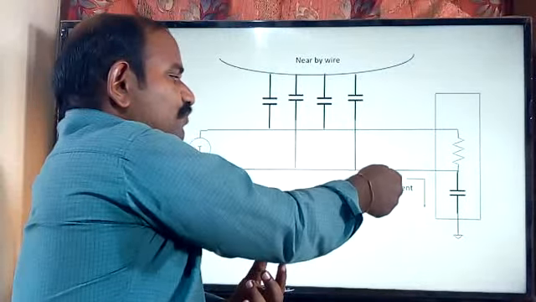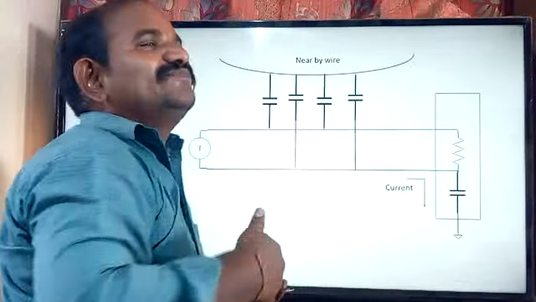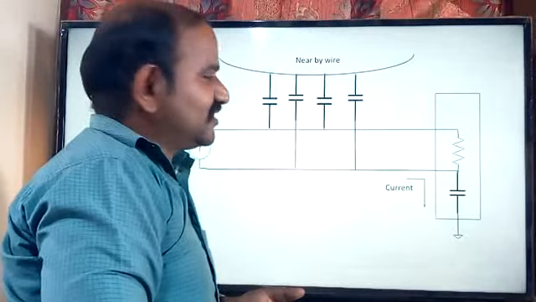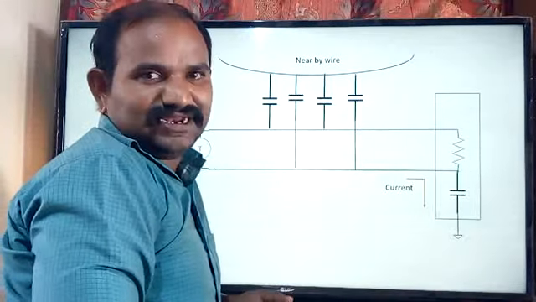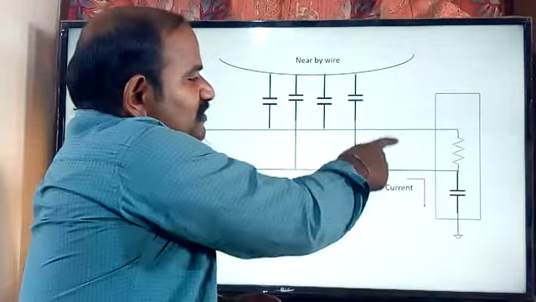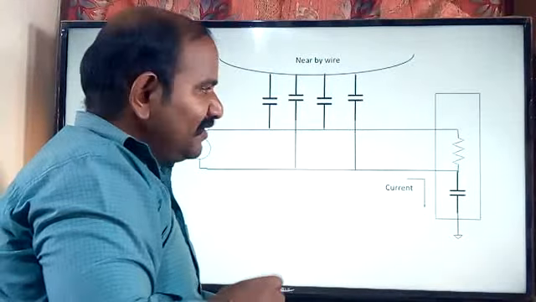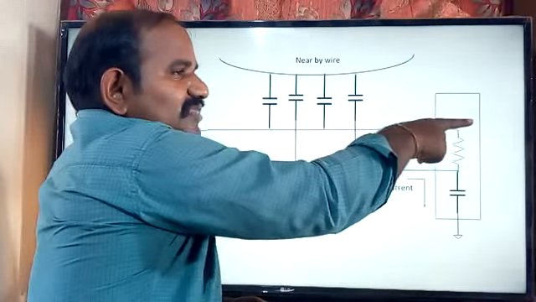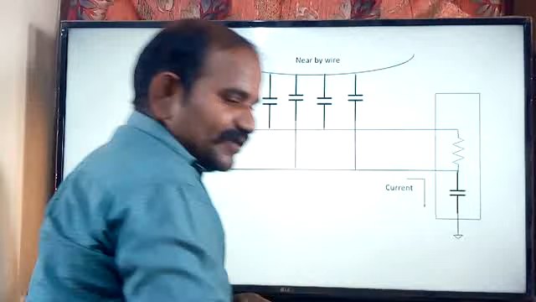Means both wires are carrying the same signal. Both carriers are carrying the same noisy signal. Okay. So when both wires are carrying the same noisy signal, and it is given as an input to the instrumentation amplifier,